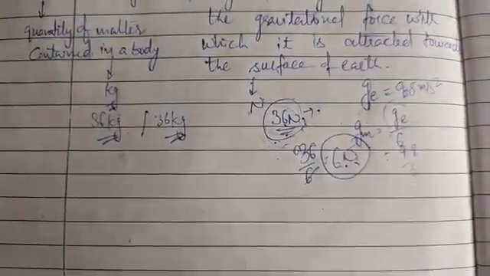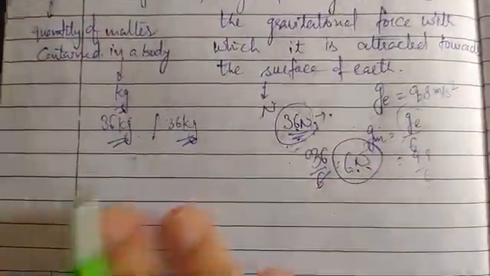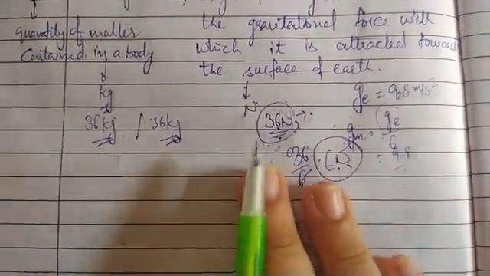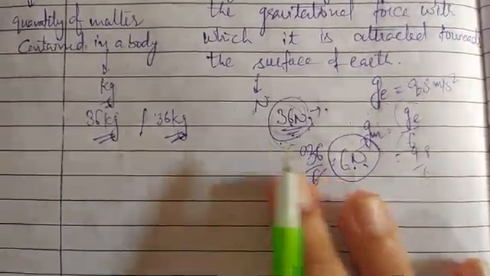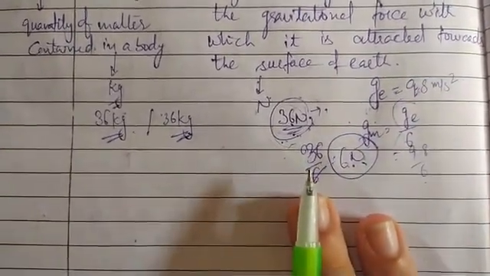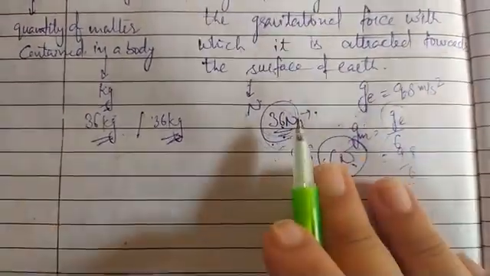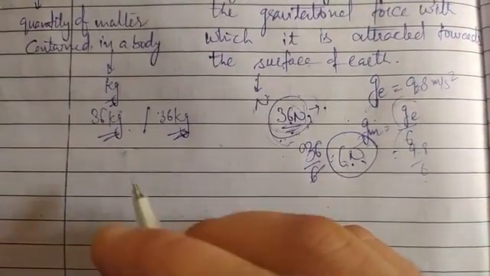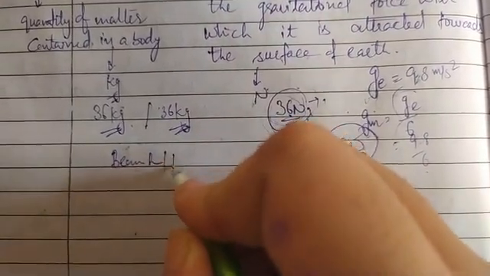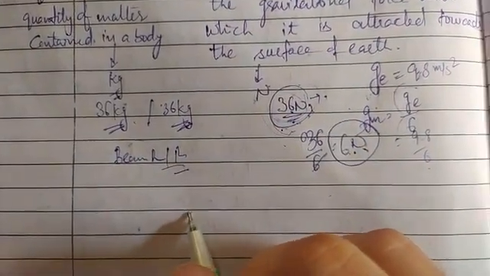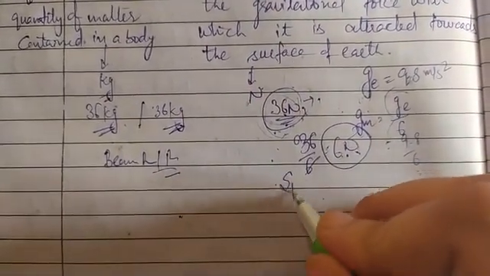Next is that mass, as we have already explained, remains constant, and mass of a body can never be zero, but weight of a body can be zero at the center of the earth. It can be zero because gravity will be zero there, so the weight of the object will be zero over there. And next is that mass can be measured by using instruments like beam balance, physical balance, as I have already explained, and the weight of bodies can be measured by using spring balance.